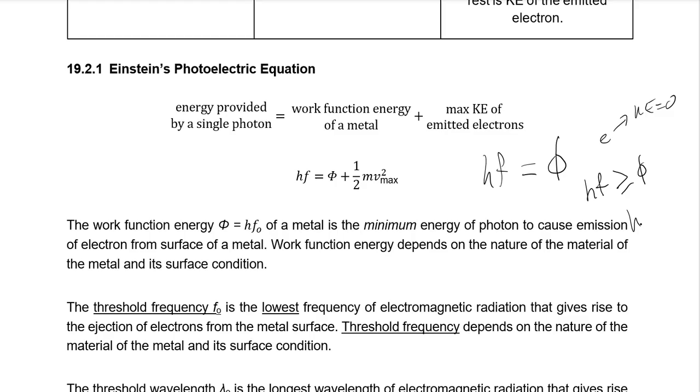And if hf is greater than or equal to phi, that means hf is greater than or equal to hf naught. Can you see that this is the minimum energy the photon needs for the electron to be emitted with just 0 Ke? Hopefully you understand that.